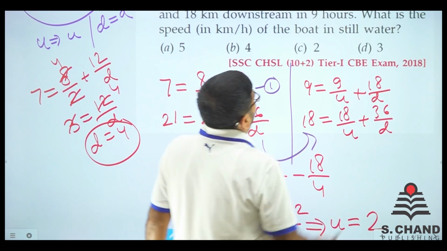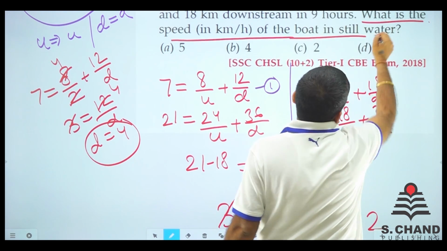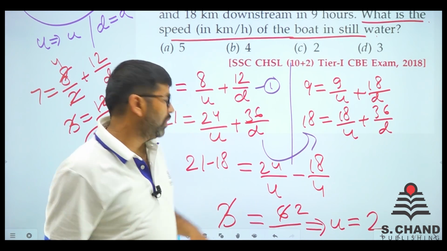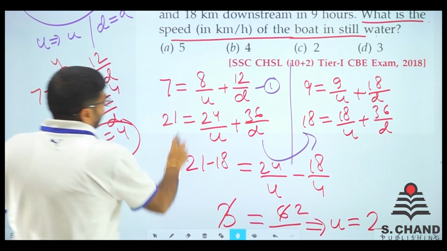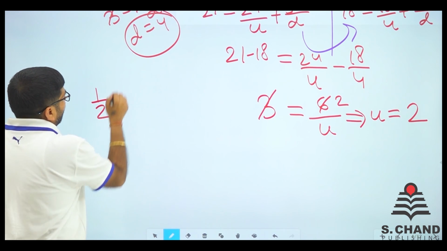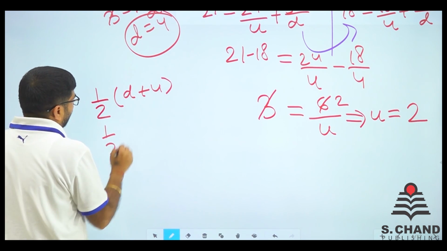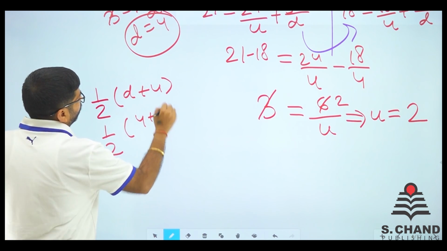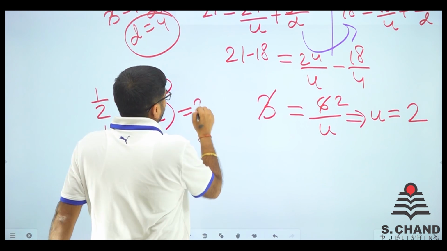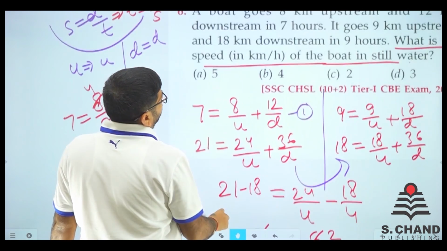Now what is asked? What is the speed in kilometer per hour of the boat in still water? Very simple calculation if you remember. We have got half of downstream plus upstream. So we got half of 4 plus 2, that is 6, 6 by 2 is 3. So the speed is 3 kilometer per hour when the boat is in still water.